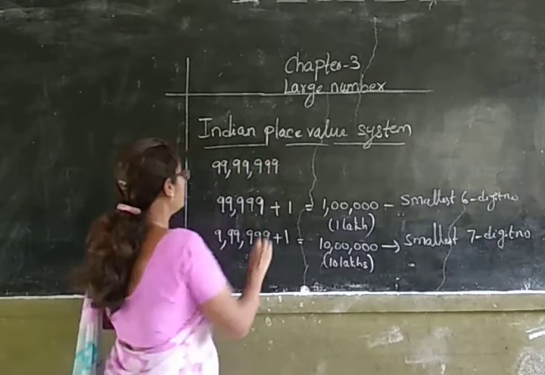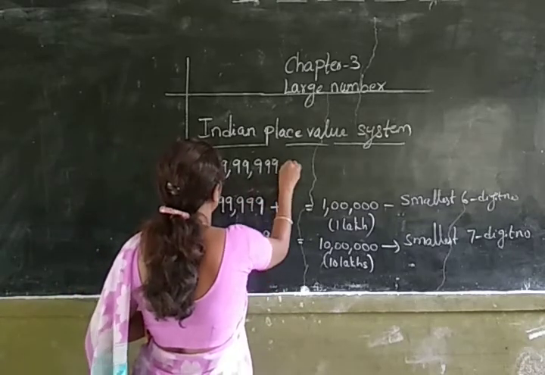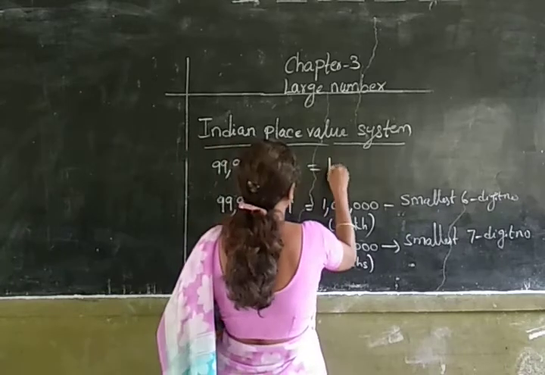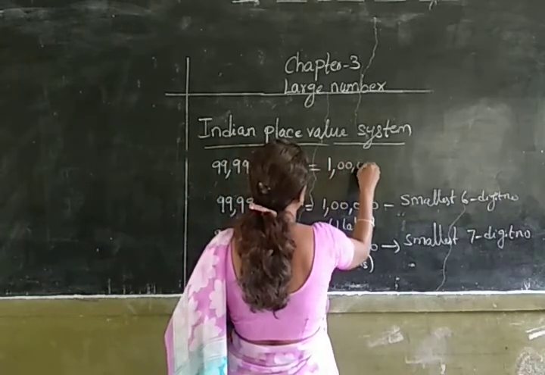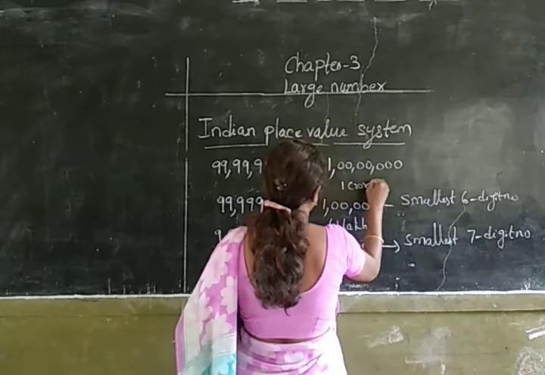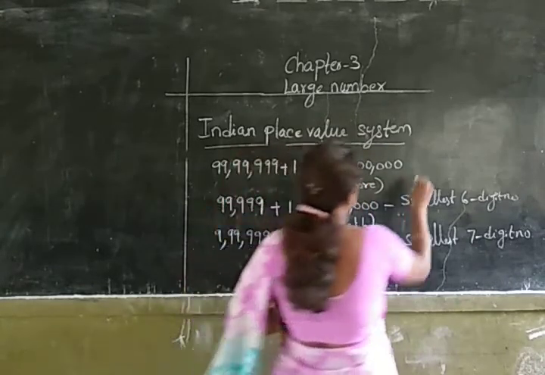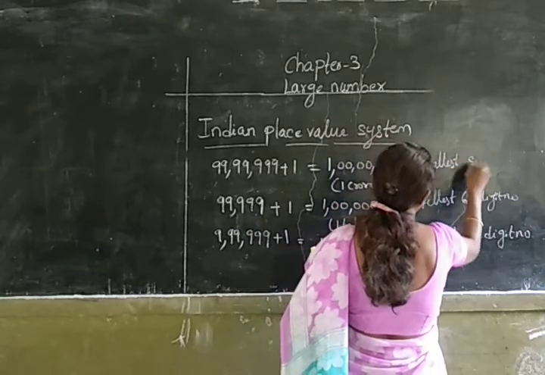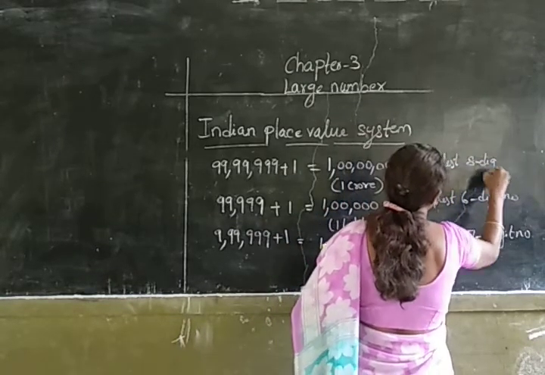Similarly, 99,99,999 is the largest 7-digit number, and on adding 1 to it we will get 1 crore, which is the smallest 8-digit number.